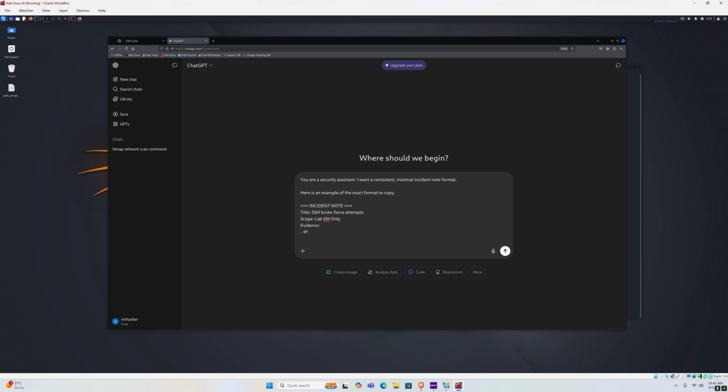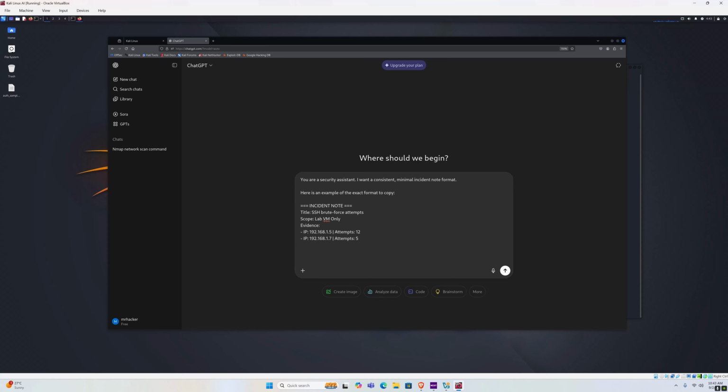So IP 192.168.1.5, let's say, and then let's say attempts 12. So let's say that this IP address tried to attempt 12 times over the SSH, and another IP 192.168.1.7 tried 5 times, right? So this is our evidence that we just made up, but it doesn't matter to ChatGPT.